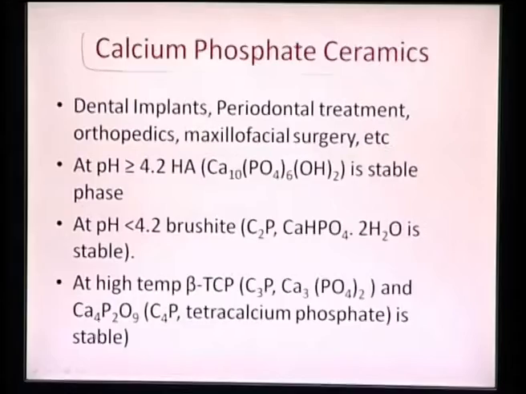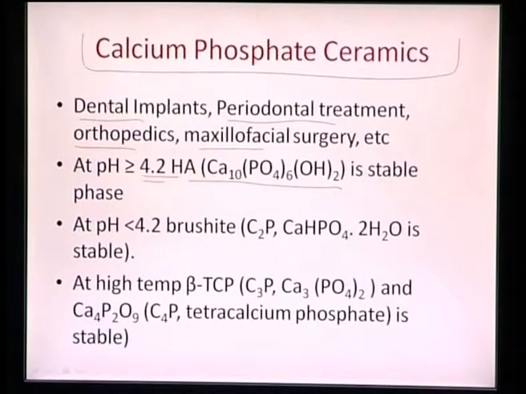In the bioactive part, we also have something called bioactive materials. We also have calcium phosphate ceramics, and calcium phosphate has been utilized in dental implants, periodontal treatments, orthopedics, and maxillofacial surgeries. At more than 4.2 pH, we see that hydroxyapatite, which is Ca10(PO4)6(OH)2, is stable.